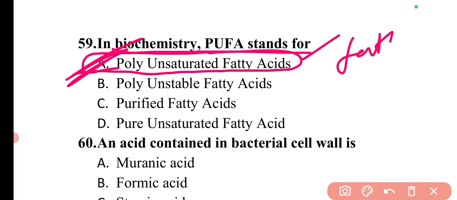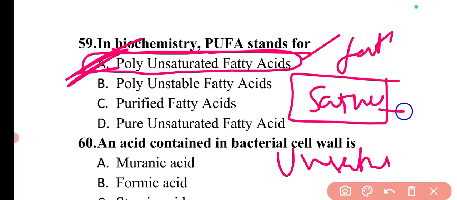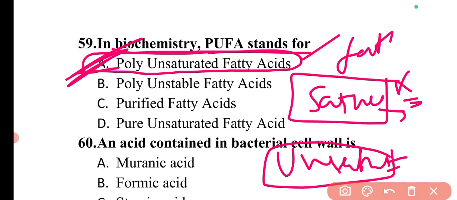So the fatty acids can be saturated fatty acids or they can be unsaturated fatty acids. The saturated fatty acids are those in which there is no double bond in the structure, and unsaturated are those in which there are one or more double bonds in the structure. If there is only a single double bond, then it is known as monounsaturated fatty acids. If there are two or more double bonds in the structure, then these are known as polyunsaturated fatty acids. The whole classification I have provided you in the form of a table that you can check after